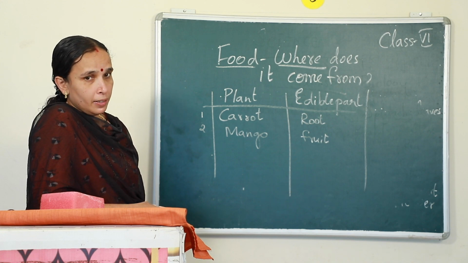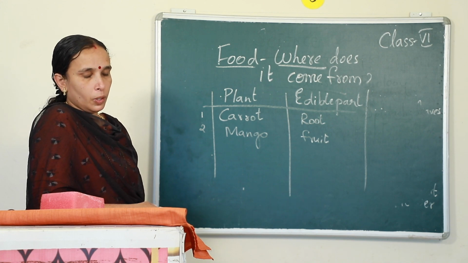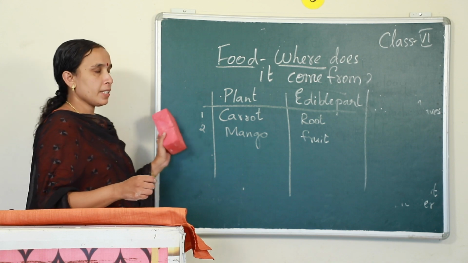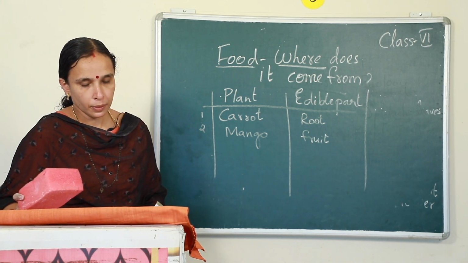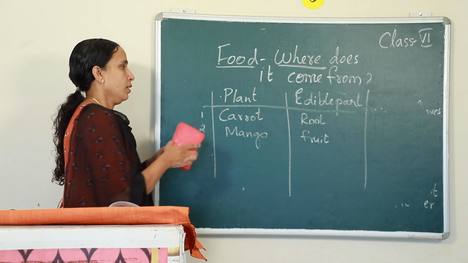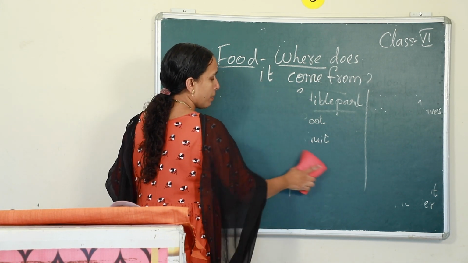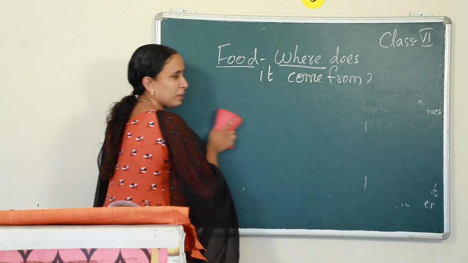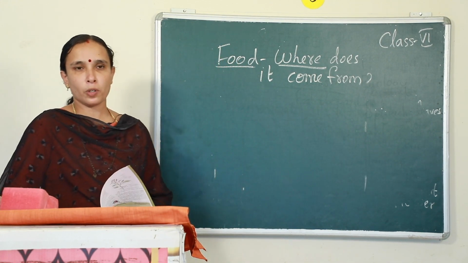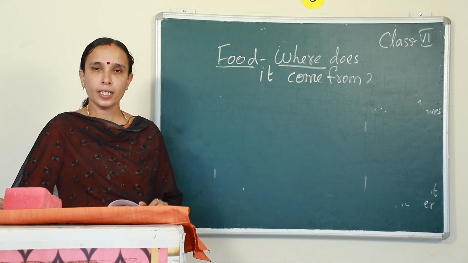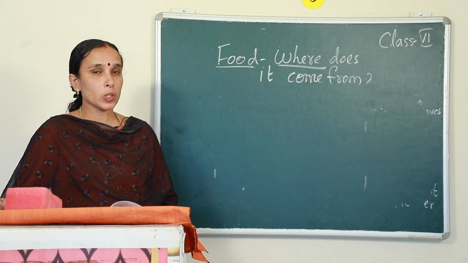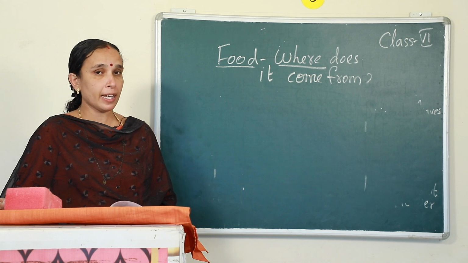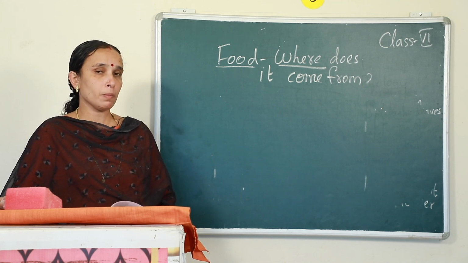Okay. Did you write it? Of course. Okay. Fine. This much is clear to you? Yes. Then that was about the plant products which we take in. Now, can you name some animal products which we use in day-to-day life? Every day we use a lot of animal products. Can you name some of them?